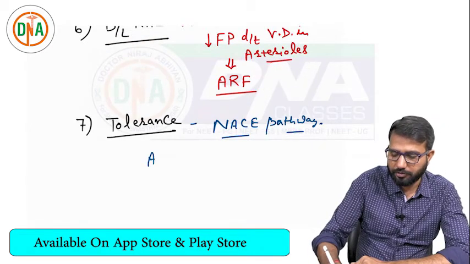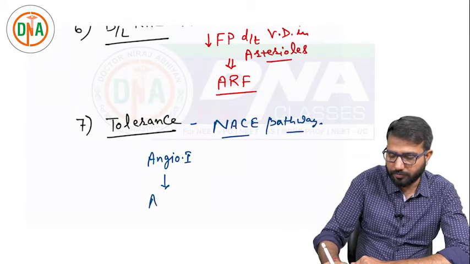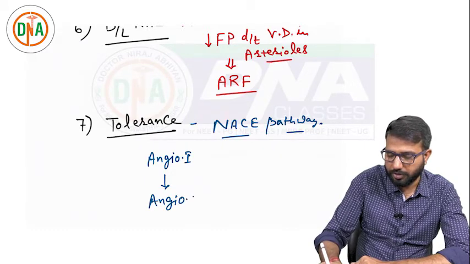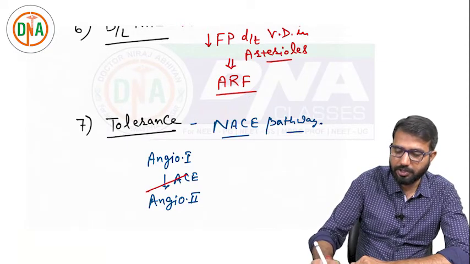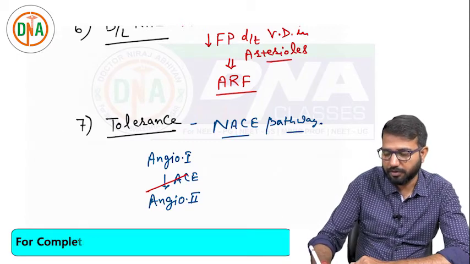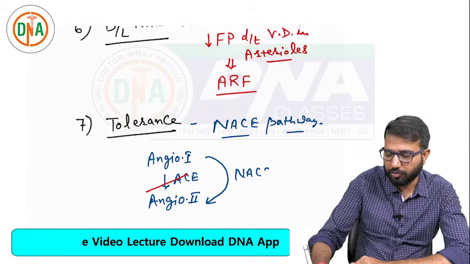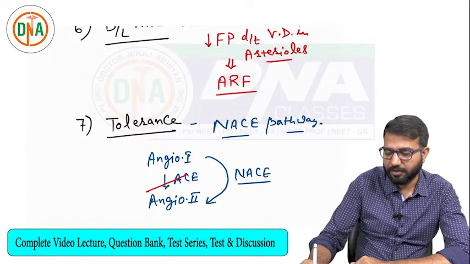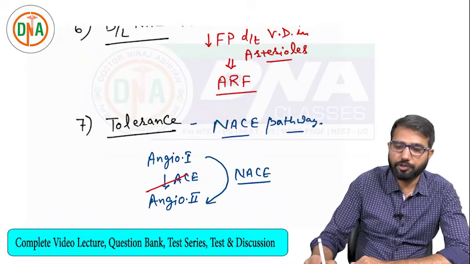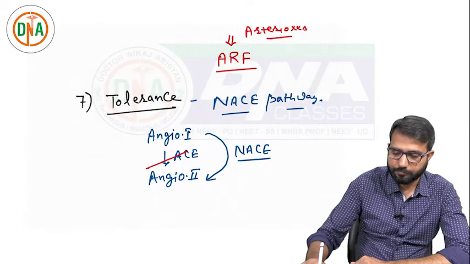Angiotensin 1 is converted to angiotensin 2 by ACE, but if you block the ACE, the other minor pathways get activated, and combined, these pathways are called the non-ACE pathway. That pathway can cause the conversion of angiotensin 1 to angiotensin 2, and the effect of the drug will decrease with time.